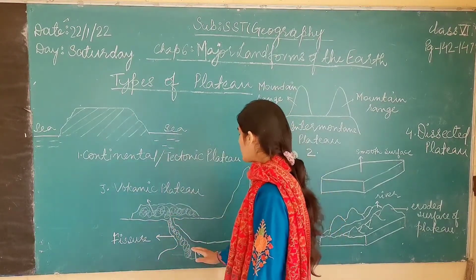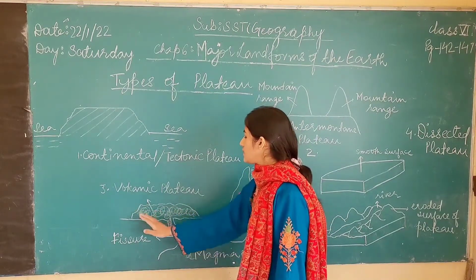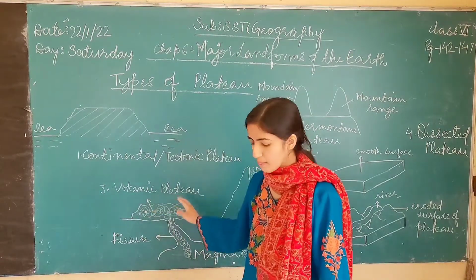When this molten magma flows out from the fissure and gets accumulated on the land like this, it is called a volcanic plateau.